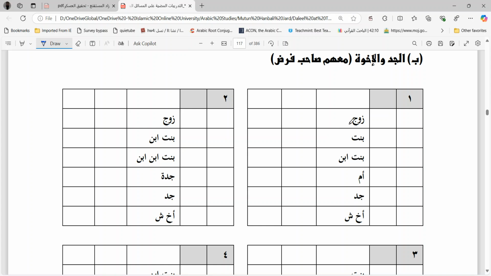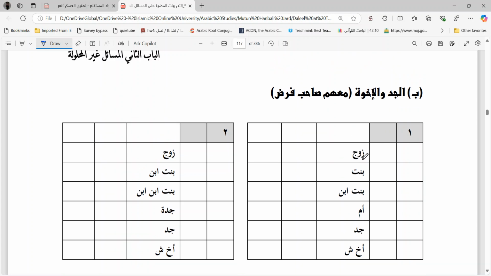If the sahibu fard, see zauj, daughter, granddaughter, mother, these are the sahibu fard. They are sahibu fard. Why? Because Allah has mentioned their shares in the Quran explicitly, which means you have to give them their shares. And then you have to see if after giving the shares, all the property is getting exhausted between these ashabu fard, then grandfather should be given 1 by 6.